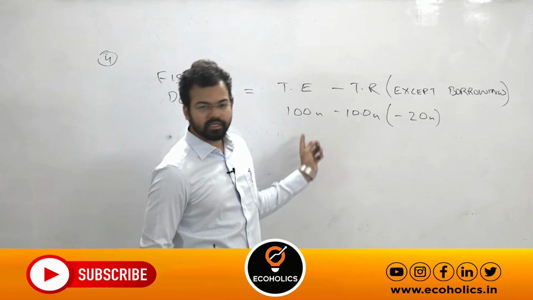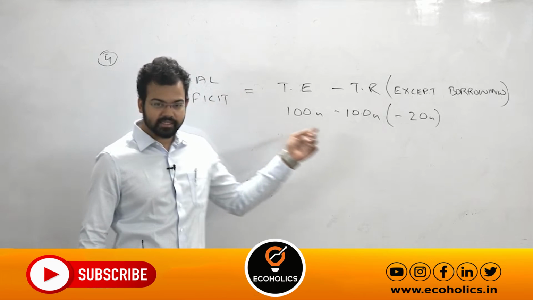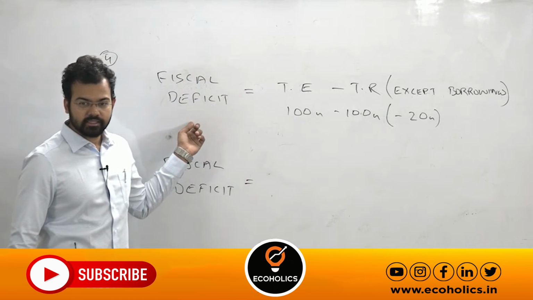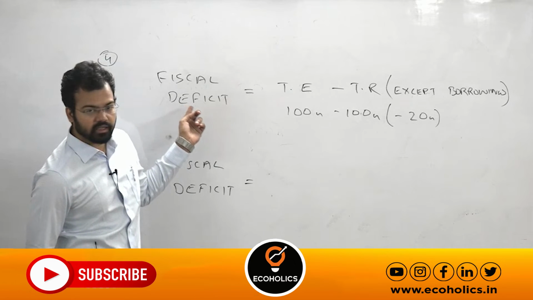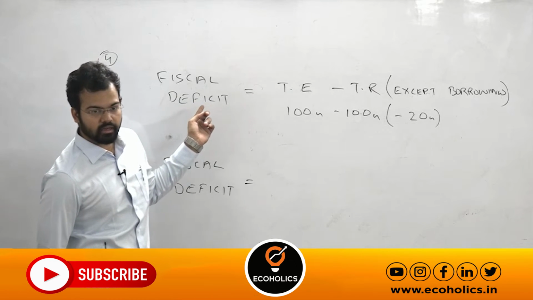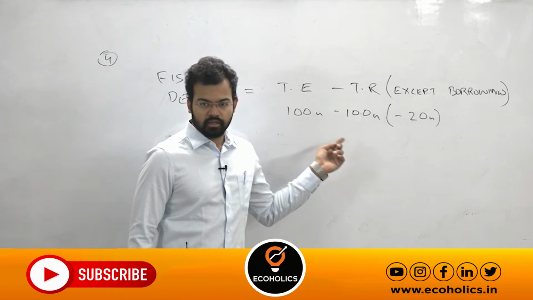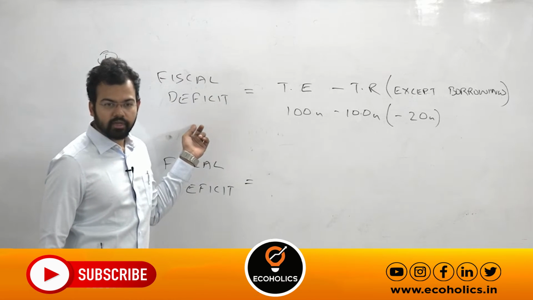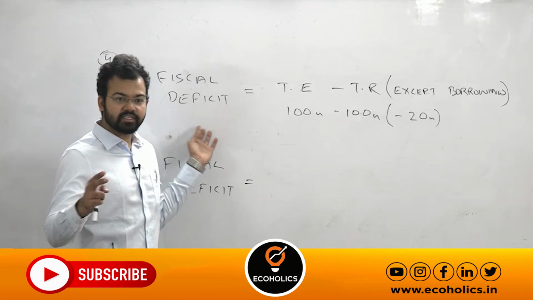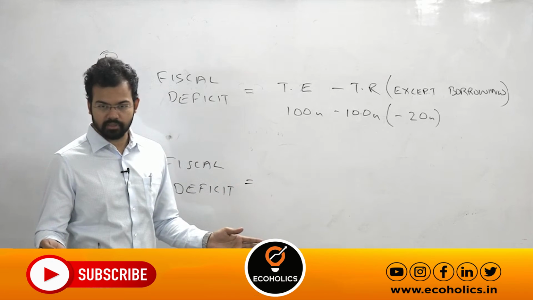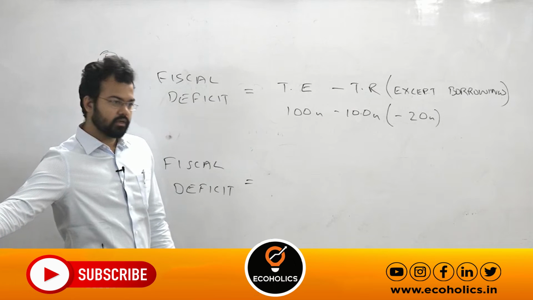So that will come out as fiscal deficit. कितना आएगा? फिस्कल डेफिसिट कितना आएगा? -20 crore. It means that fiscal deficit is 20 crore. So it means fiscal deficit is equivalent to borrowing of the government. Getting my point?